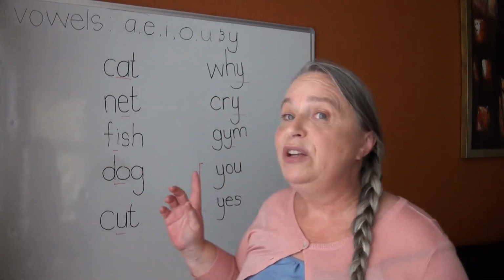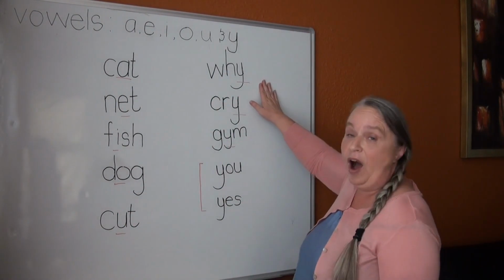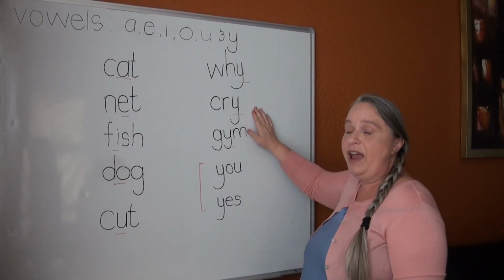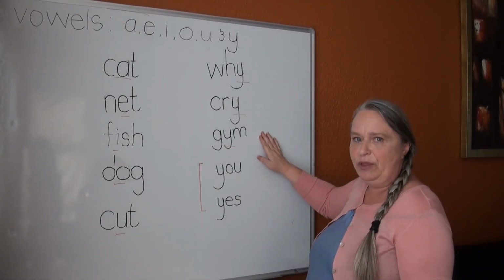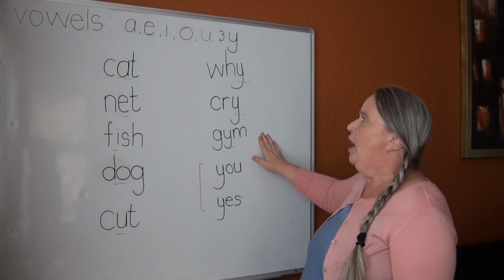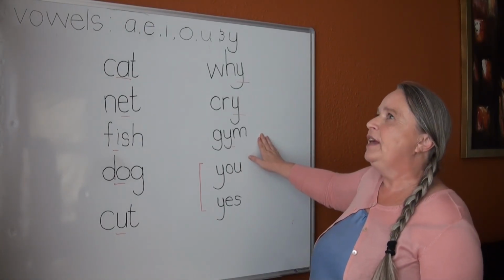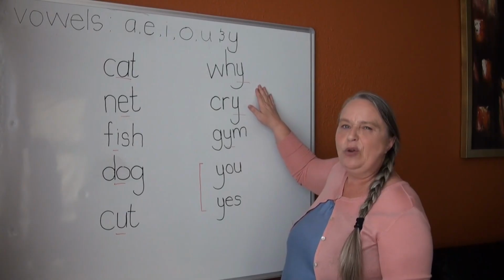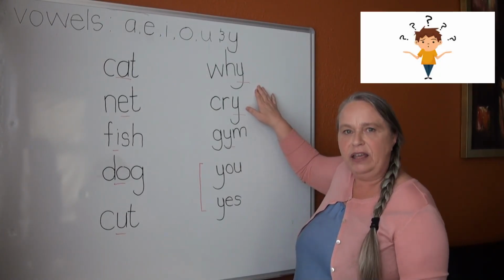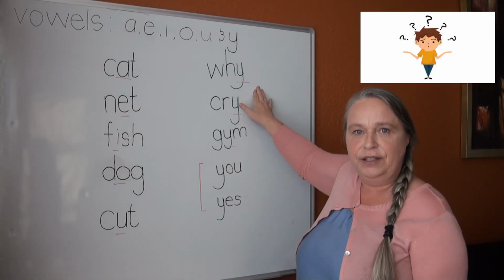Now, if we look at the words why, cry, and gym on the board, you will hear that the Y in why sounds like an I. Yes?